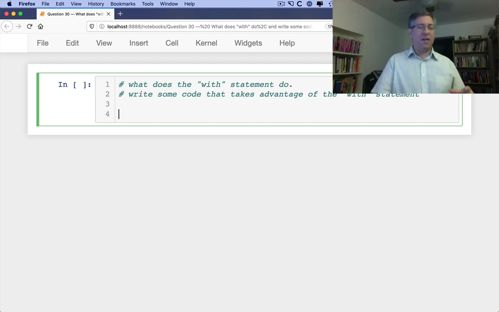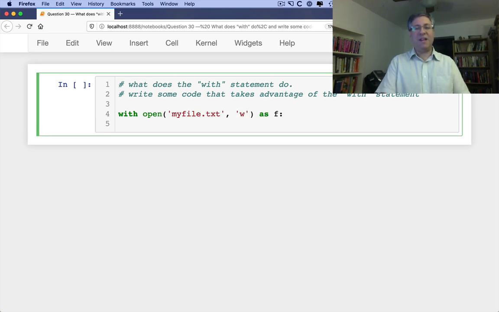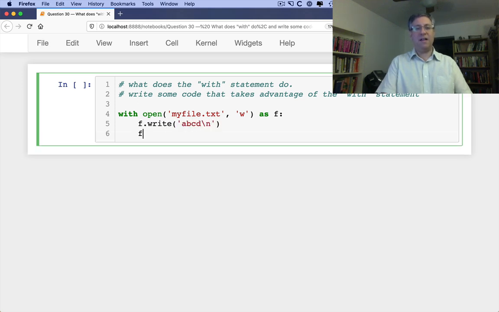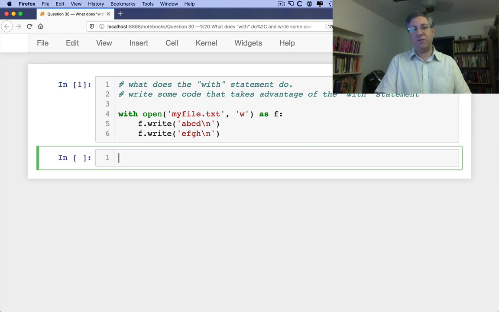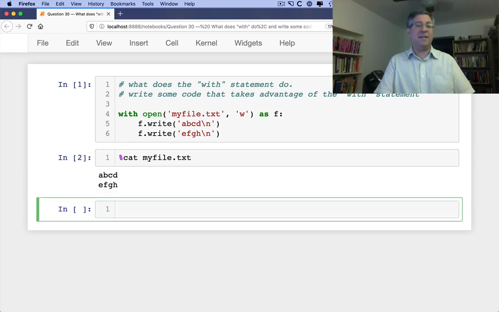Most people encounter the with statement when working with files. It would be something like: with open('myfile.txt', 'w') as f. Okay, and then it will be something like f.write('abcd'), and then f.write('efgh'). Okay, so far so good. What's the big deal here? The big deal is now if I check what's in my file.txt, it has ABCD and EFGH.